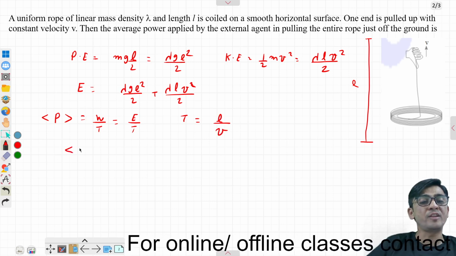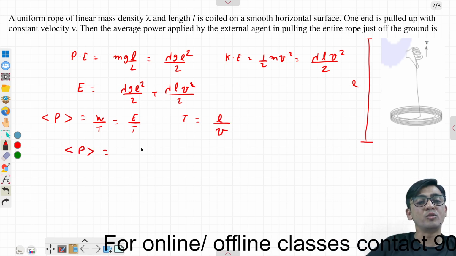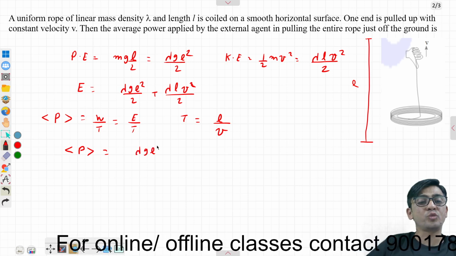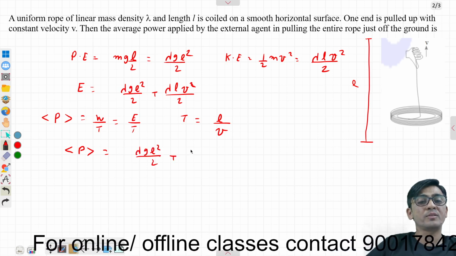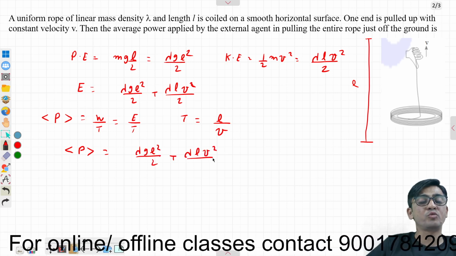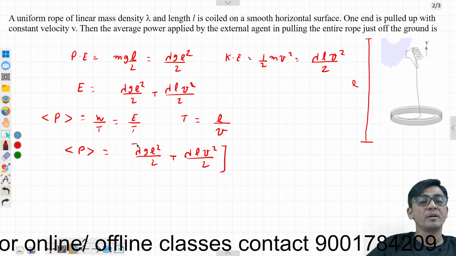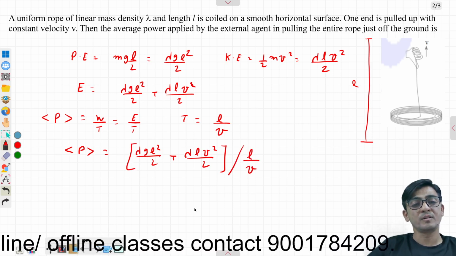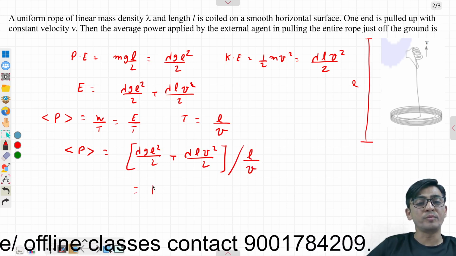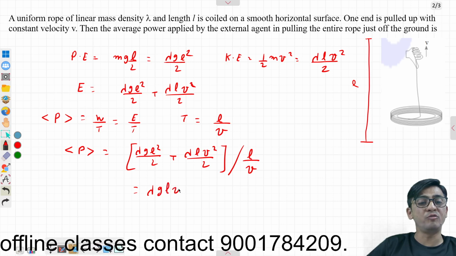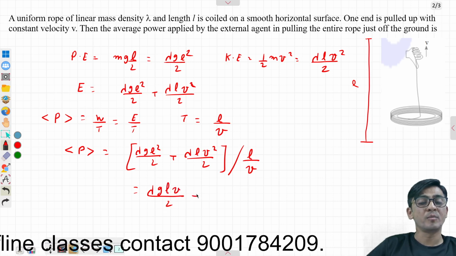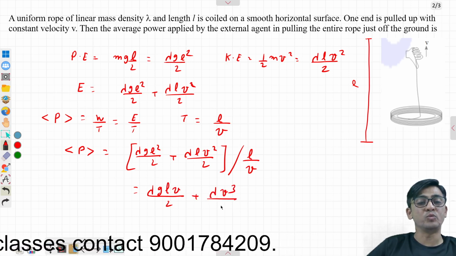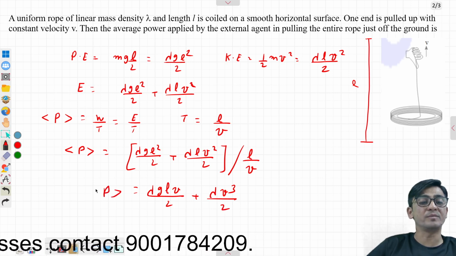So the average power P is equal to lambda g L square by 2 plus lambda L v square by 2, divided by L by v, which comes out to be lambda g L v by 2 plus lambda v cube by 2. This is the average power.